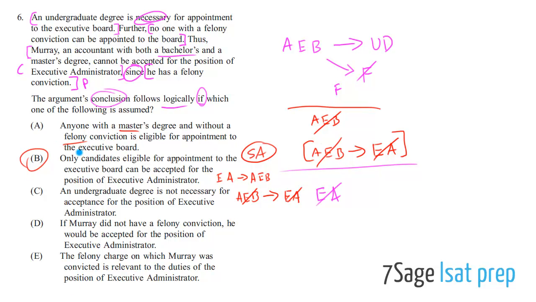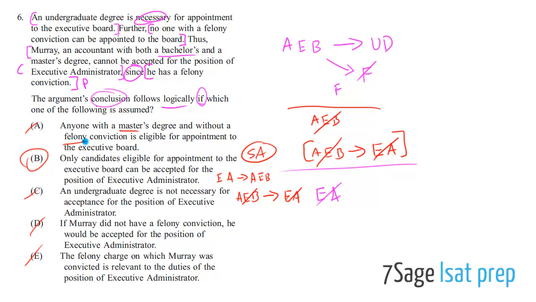Okay, and then for the other ones, why are they wrong? Well, they're wrong simply because it's not what we need. This question stem is very particular. It's not asking you to just make the argument better. There are some question stems like that, just strengthen the argument. That's not what this question stem is. This question stem is asking you to make this argument valid. So these other answer choices are wrong simply because they don't make the argument valid. Because they're not this, that's all.